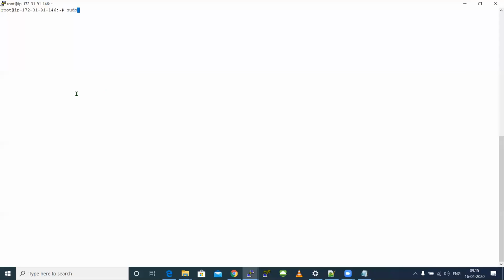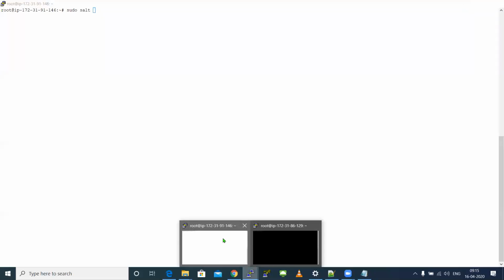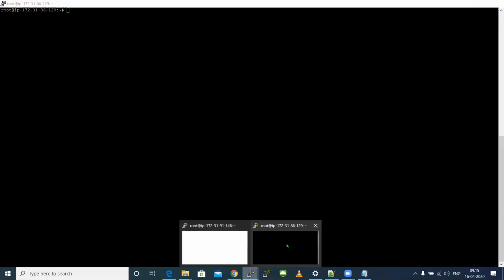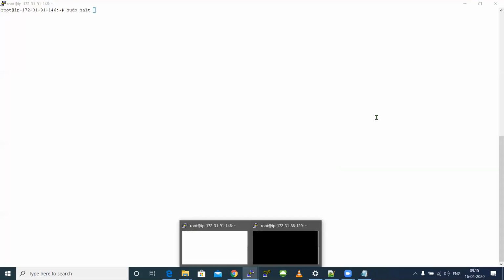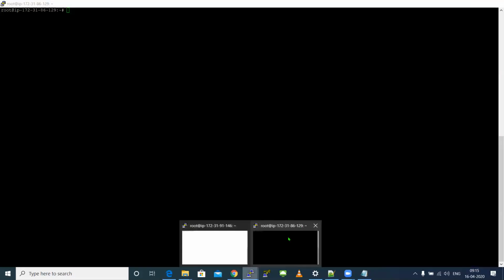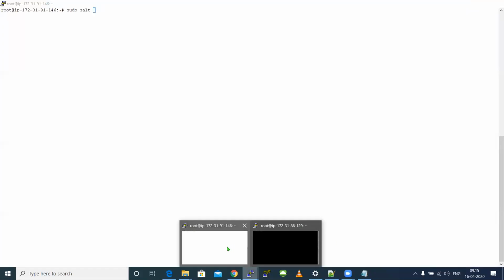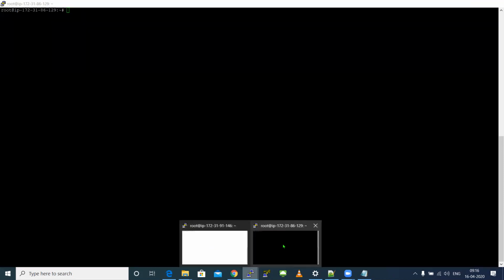So I started from the simple ad hoc commands, telling how to control from your master to your slave. As an example, I told you the white color server is my master and black is my child. Like this black color server, you can have n number of servers, the same as in real time, where you have 100 machines, 1000 machines, 10,000 machines. All the 10,000 machines you can connect to this single master. And I also told you that if this master fails, I will not have any control over my child.